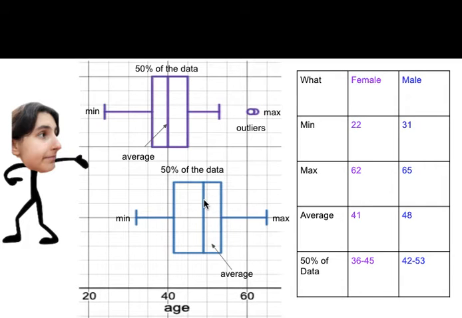The last thing I want you to see from this box plot is the middle 50% of the data, which is shown by this rectangle here and this rectangle here. This means that half the female winners were between 36 and 45 years old, and half the male winners were between 42 and 53 years old. The rest of the male winners or the female winners were on either side of the middle area.